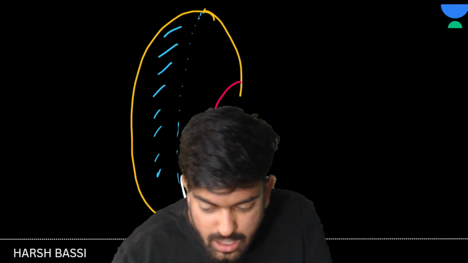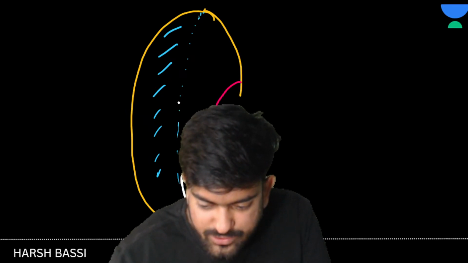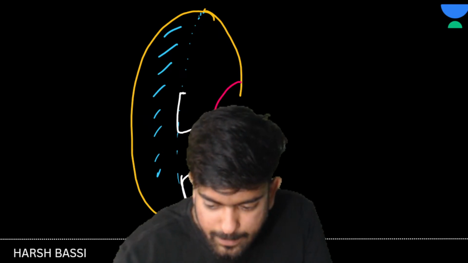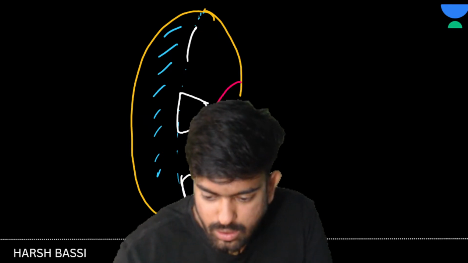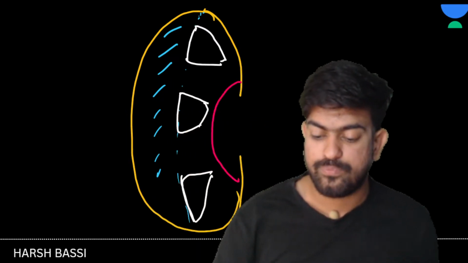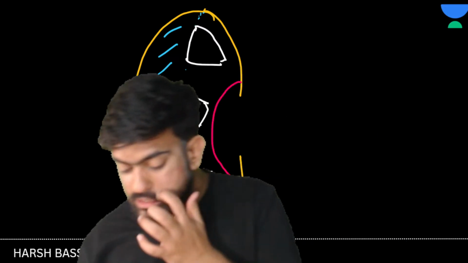So let's make the structure again. This part is, let's suppose, the cortex. And in the medulla we have medullary pyramids. Yes or no? So let me make the medullary pyramids. Now some of the parts of the nephrons are present in the cortex,